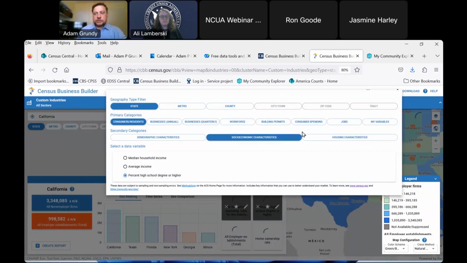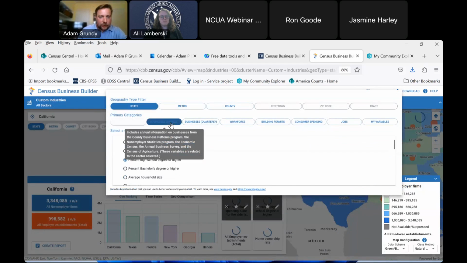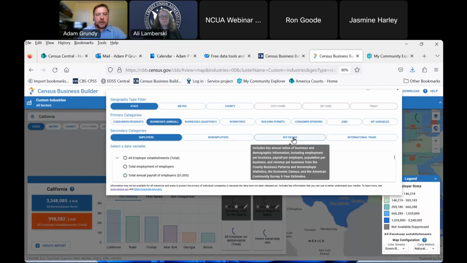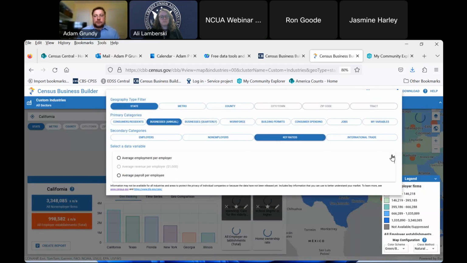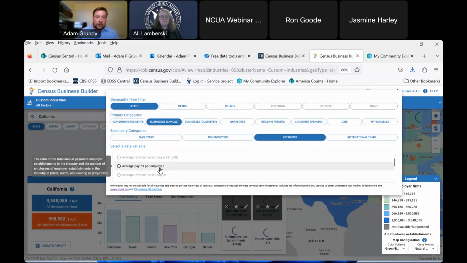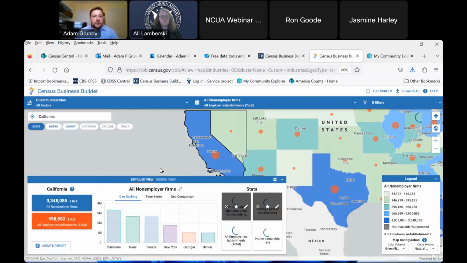And now I'm going to select different things over here about business annual. And now I'm going to go to some of my key ratios. So if I was looking for examples of the average payroll per employee, which might be important for a credit union, I can go ahead and select that as well. So once that populates on the map, you can also hone in on each of these different data categories.